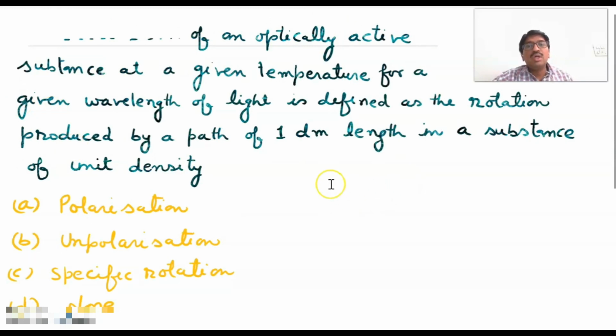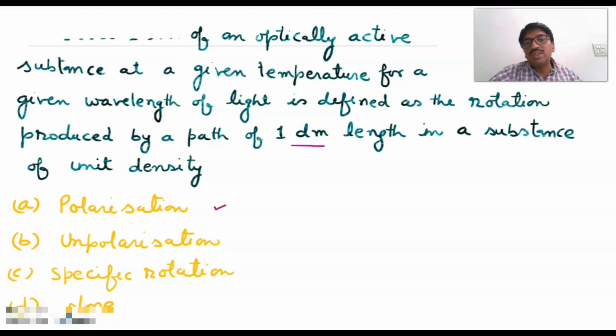Now we will move towards the next problem. Next problem is dash dash dash of an optically active substance at a given temperature for a given wavelength of light is defined as the rotation produced by a path of 1 decimeter length in a substance of unit density.